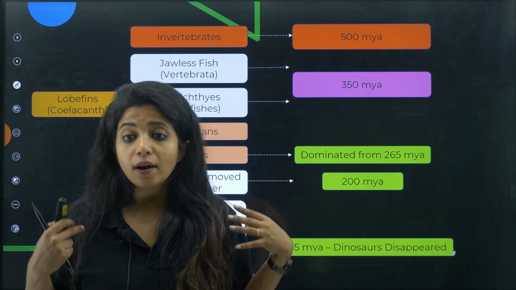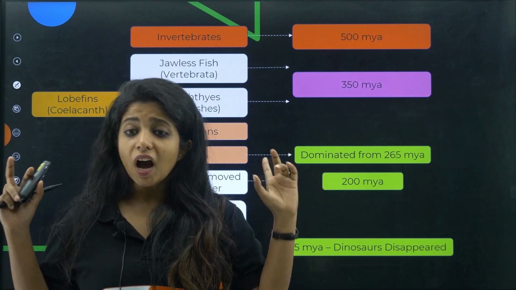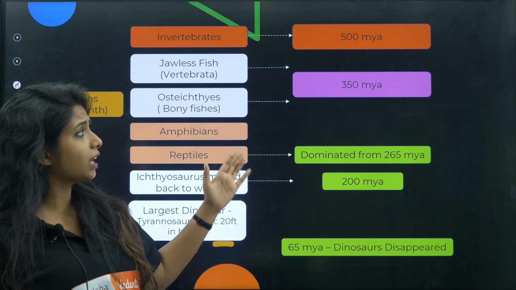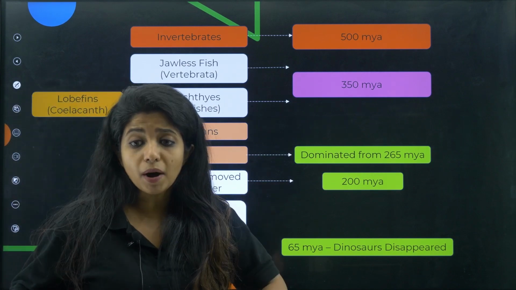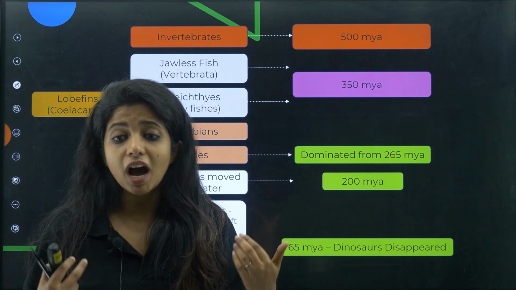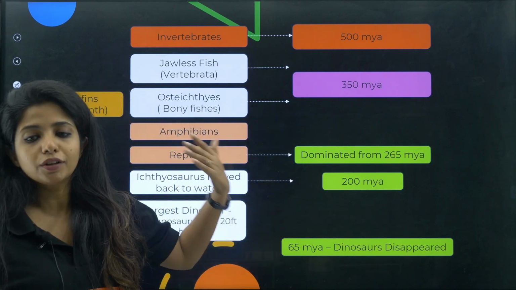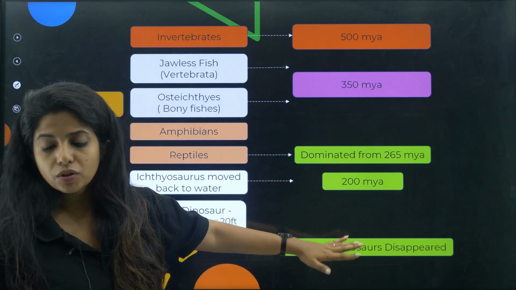Now you have to know the answer to the question, that is, how did man evolve? You're talking about animals, ma'am. You're talking about different types of animals. You're not talking about this animal that is a human being. How did that particular animal evolve? So basically the story continues. So 65 million years ago this happened.